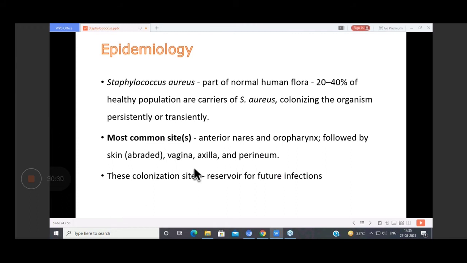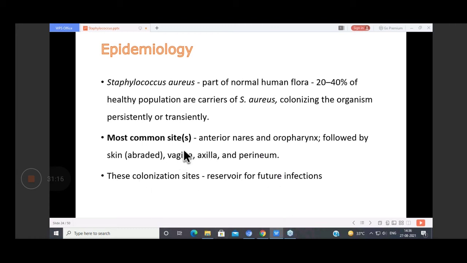So Staph aureus is a part of the normal human flora, and 20 to 40% of the healthy population are carriers of Staph aureus, which can colonize the organism persistently or transiently. The most common site of colonization is the anterior nares. In some individuals you'll find it present in the anterior nares, oropharynx, skin, vagina, axilla, perineum. These are the common sites where this bacteria can colonize.